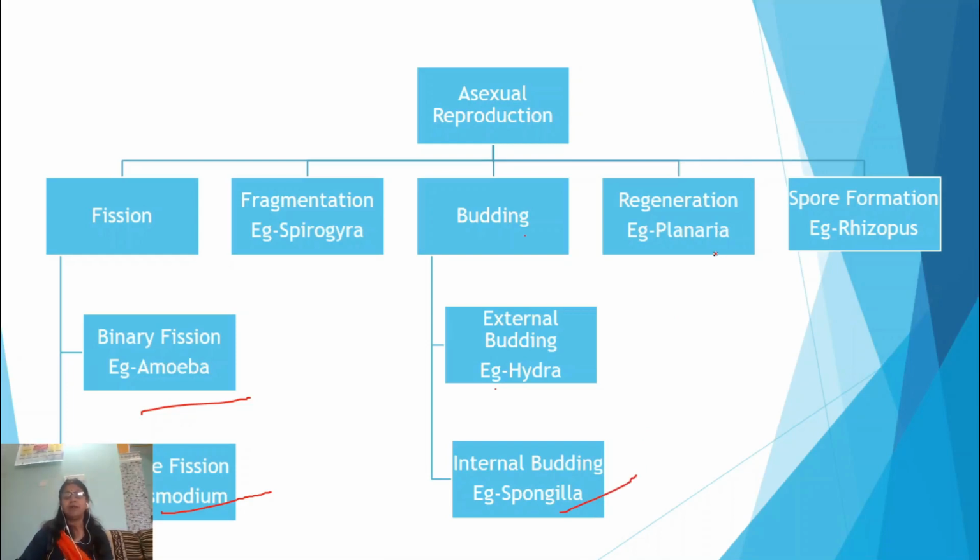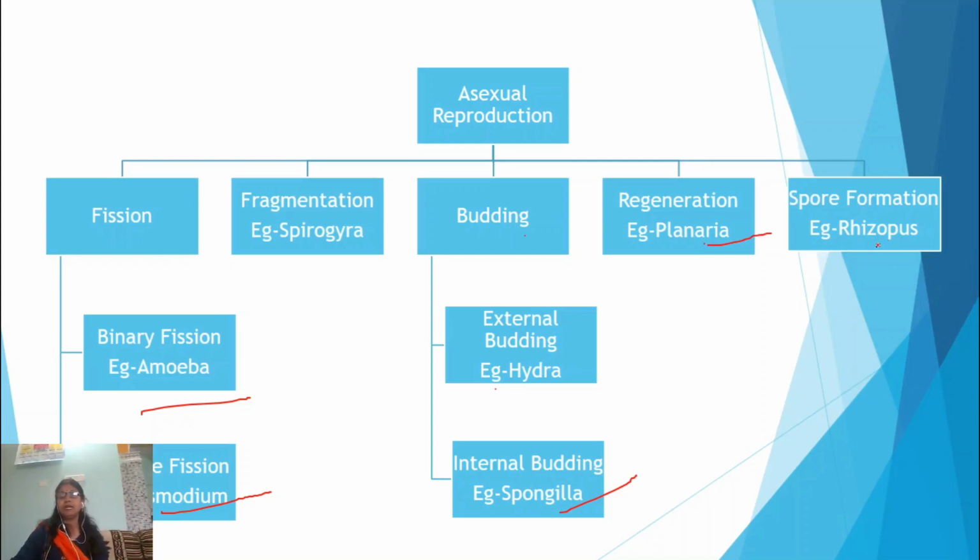Here, when a part of the plant body or animal body is lost due to an accident or any other reason, then the lost part is regenerated or developed. That is known as regeneration. Examples are planaria, starfish, etc.